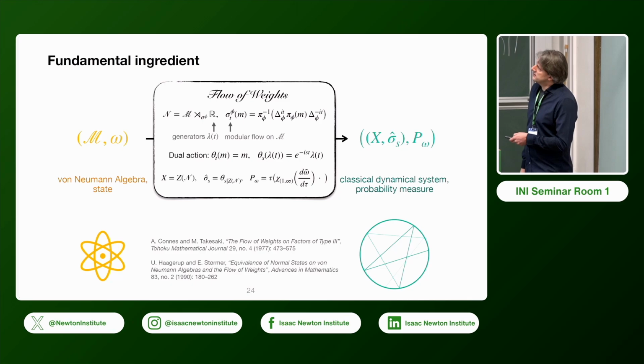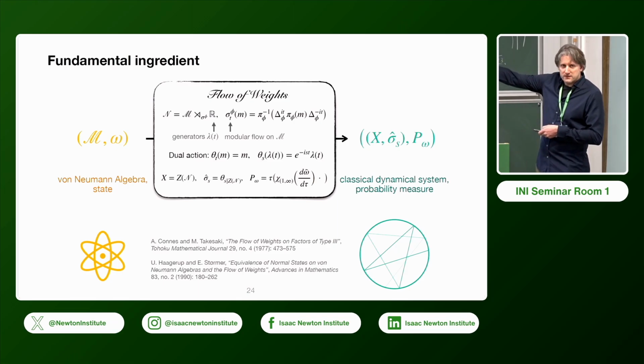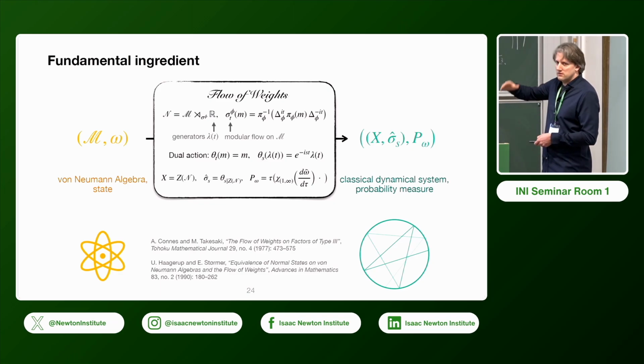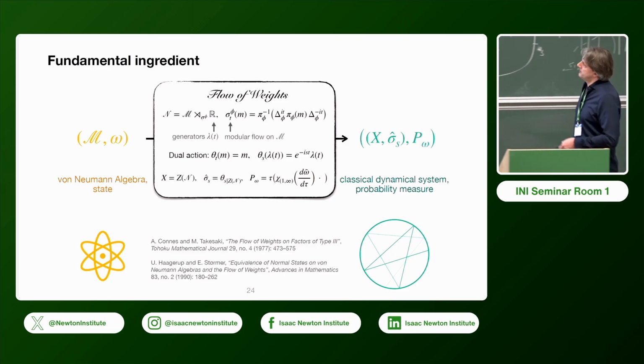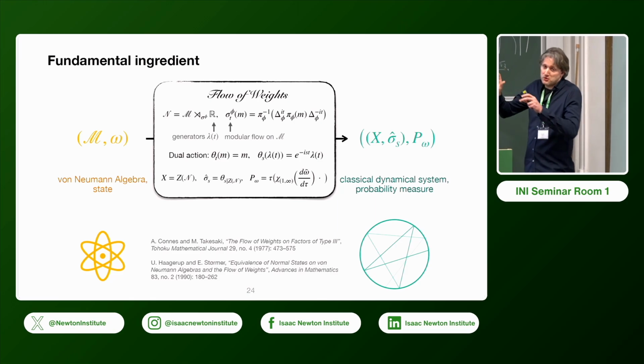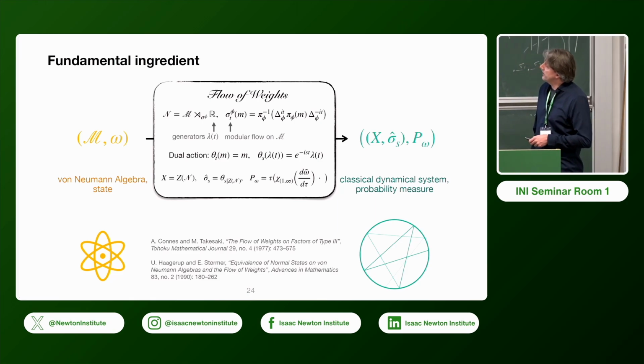So what you do there is that you get this flow of weights in the sense that, as I said, you form this cross product, you look at the dual action to the modular flow of some semi-finite faithful weight, and then you take the dual weight for a given state, and you restrict it in this sense to the flow of weights. So you do a certain cut, basically cut the density matrix, if you want, for this dual weight. That actually gives you a state on the flow of weights.